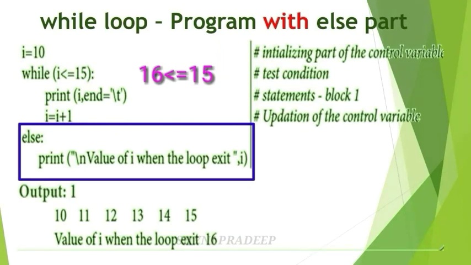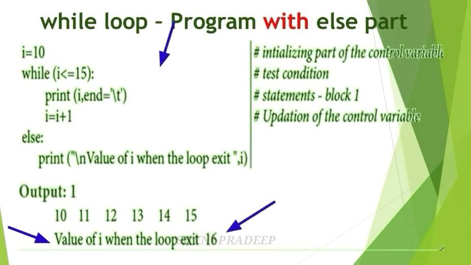The else part is: print \n. \n means new line. Then write the value of I when loop exits. Next, here's I. Write the value of I here. The value of I is 16. So this is the way of writing the while loop.